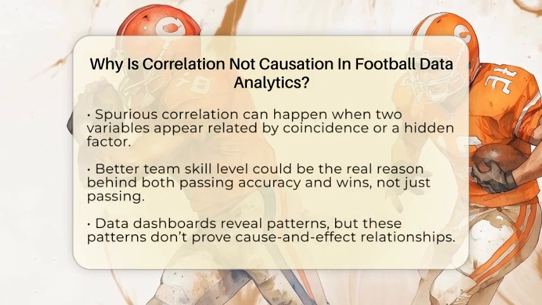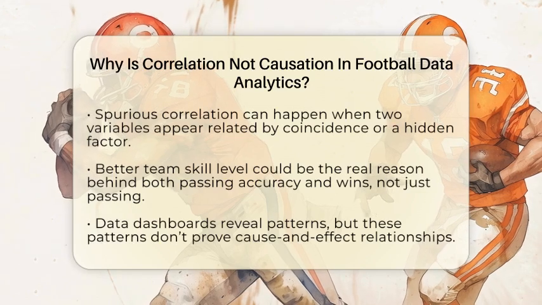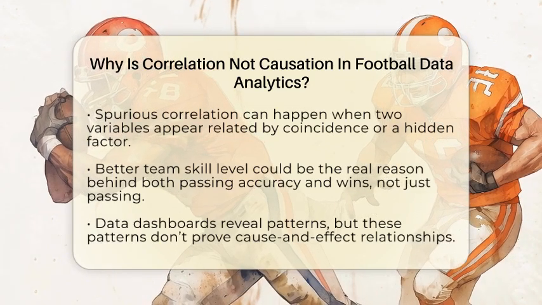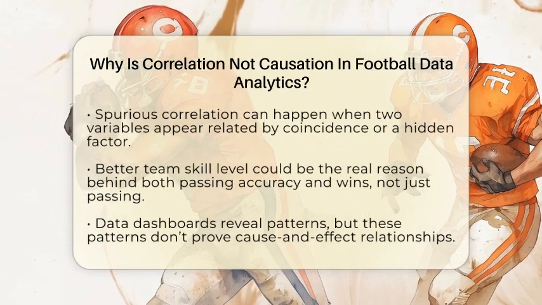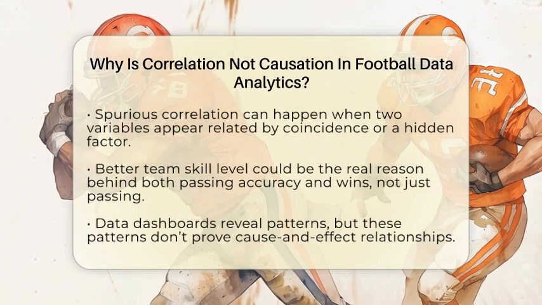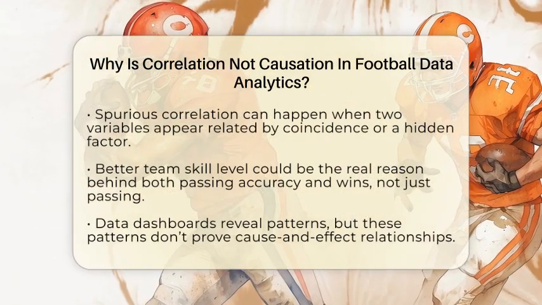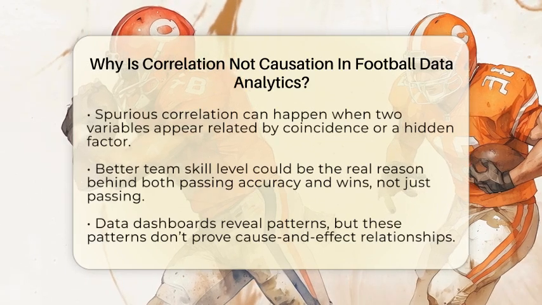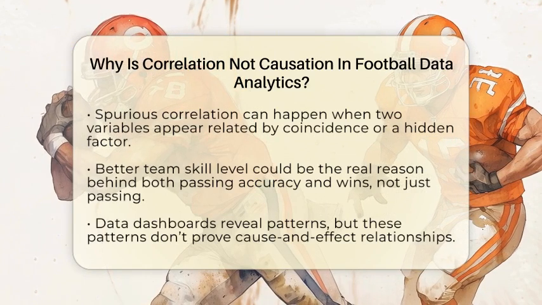Another tricky part is spurious correlation. Sometimes two variables seem related, but it's just a coincidence or because of a hidden factor. For example, a player's number of completed passes might seem linked to wins, but it could be because the team is generally better overall. The real cause might be the team's overall skill level, not just passing accuracy. Without digging deeper, it's easy to jump to wrong conclusions.